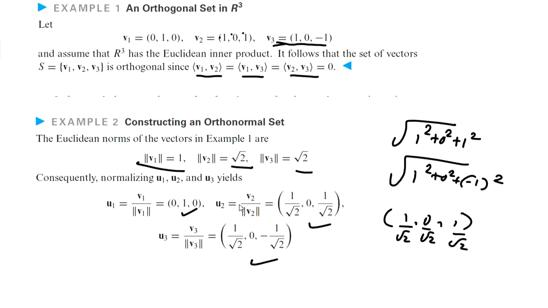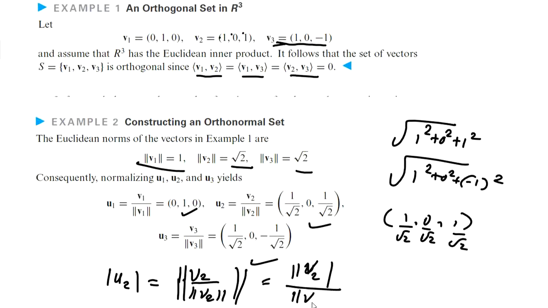If we consider the norm of u2, by definition it is the norm of v2 by norm v2. Substituting the definition of u2, this will be the norm of v2 divided by the norm of v2 itself, that is 1. After dividing by the norm, the new vector becomes a unit vector. So u1, u2, u3 are unit vectors, and so they form an orthonormal set.